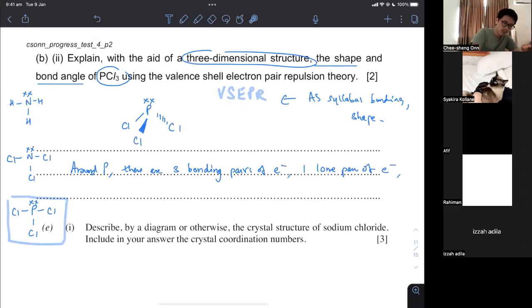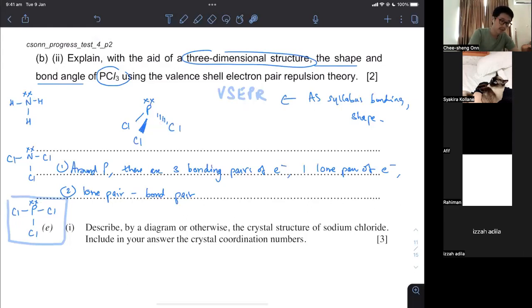On the phosphorus, 1, 2, 3 bonding pairs used up for bonding. These are pairs of electrons. It's called electron pair repulsion theory. So we must talk about the repulsions. We have 1 lone pair. So what we must say is the lone pair, bond pair. So the lone pair and the bond pair, this one is naked electrons. The electrons are naked, they are exposed. These electrons are stuck in between the 2 nuclei. It's in between 2 nuclei, so they are less naked, they are less exposed.